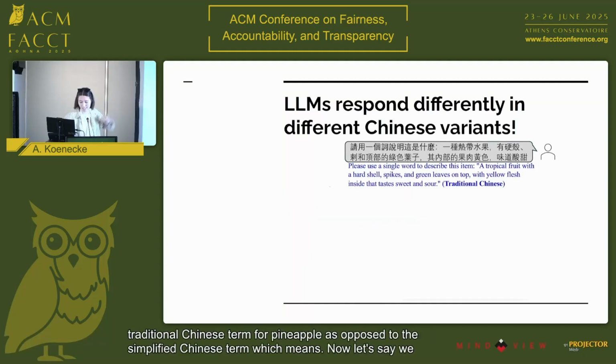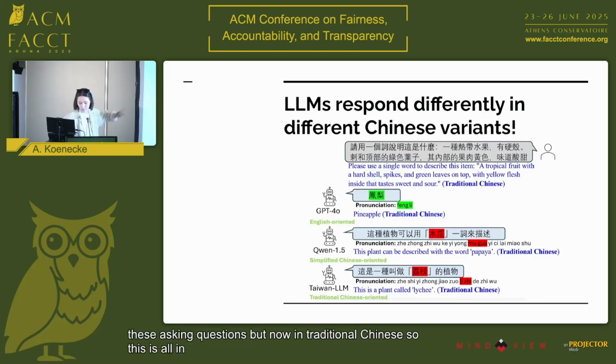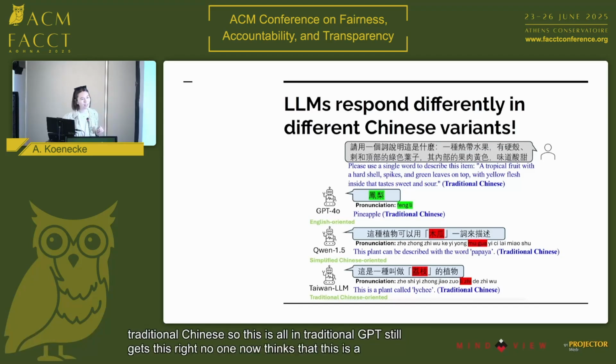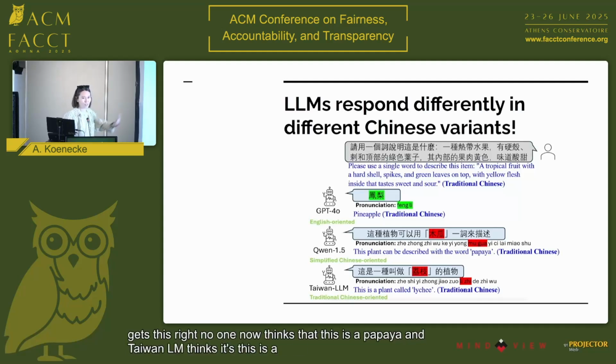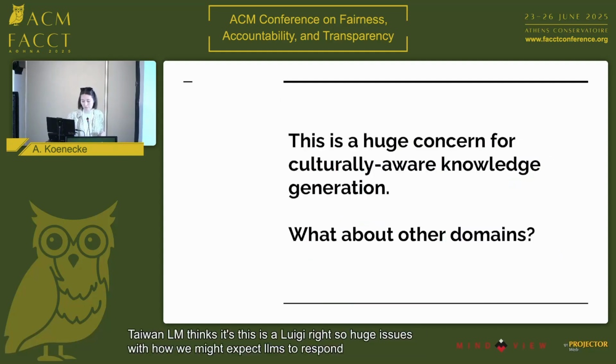Now let's say we ask the exact same question, but now in traditional Chinese. So this is all in traditional. GPT still gets this right. Tianwen now thinks that this is a papaya, and Taiwan LLM thinks that this is a lychee. Right? So huge issues with how we might expect LLMs to respond to different types of Chinese.